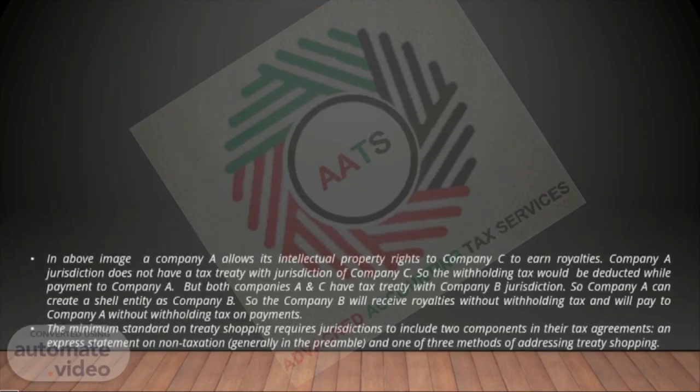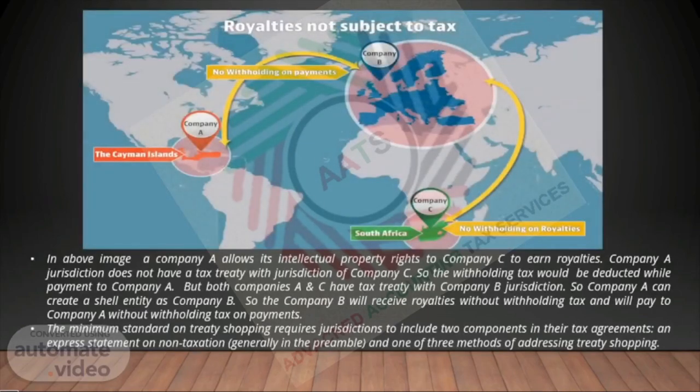in the above image, a company A licenses its intellectual property rights to company C to earn royalties. Company A's jurisdiction does not have a tax treaty with the jurisdiction of Company C. So the withholding tax would be deducted while making payment to Company A. But both Companies A and C have a tax treaty with Company B's jurisdiction. So Company A can create a shell entity as Company B. So Company B will receive royalties without withholding tax and will pay to Company A without withholding tax on payments.